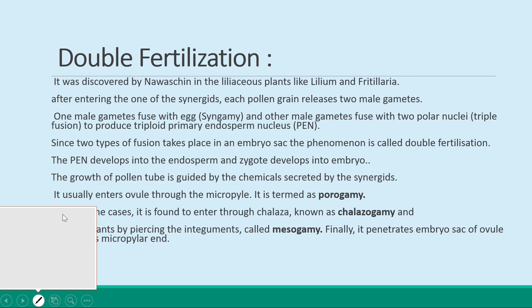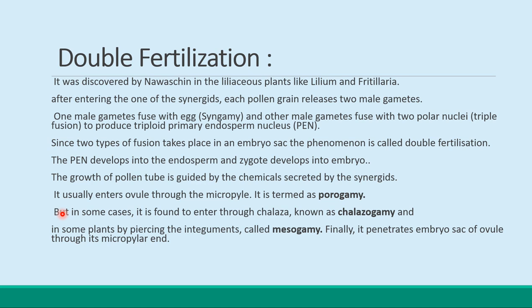Yesterday, we studied about the different devices of outbreeding to prevent self pollination and to promote cross pollination. We also studied about artificial hybridization. What are the stages of the artificial hybridization and what are the steps of the artificial hybridization?